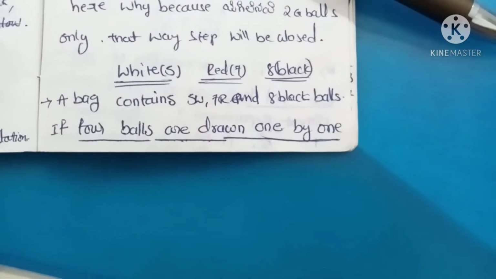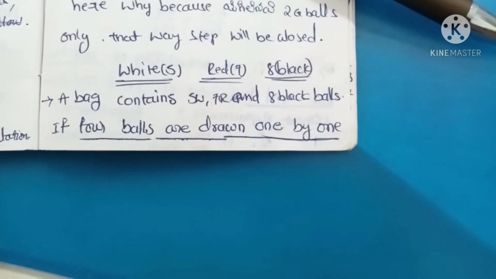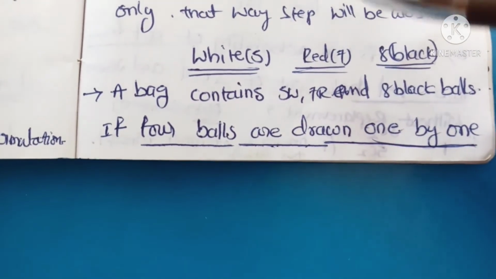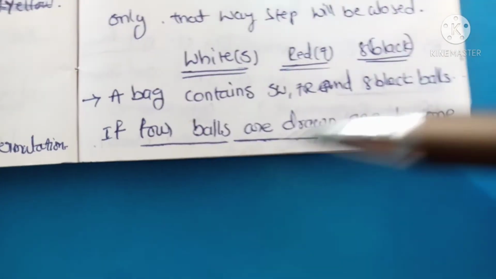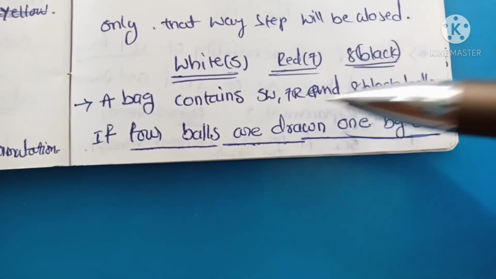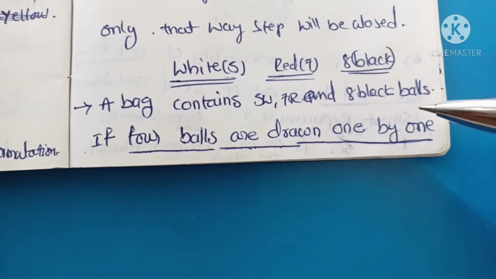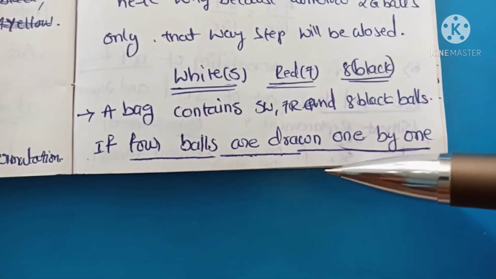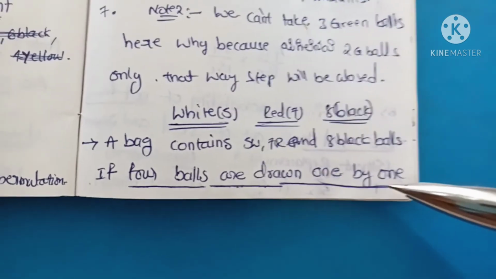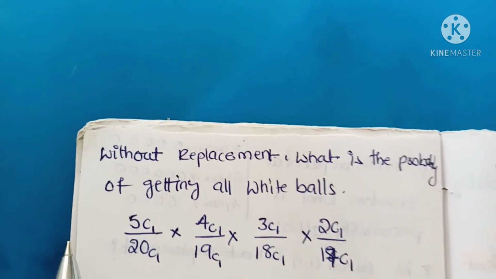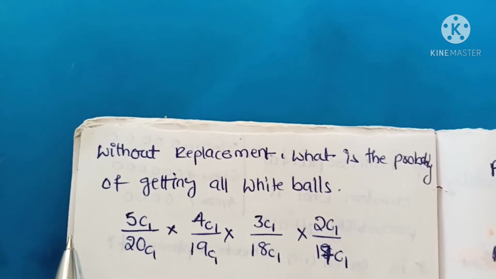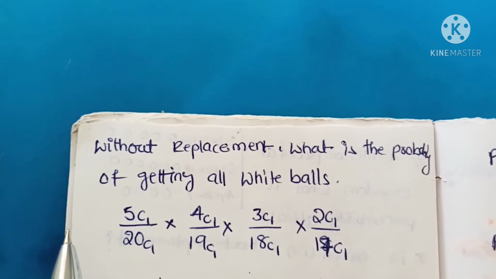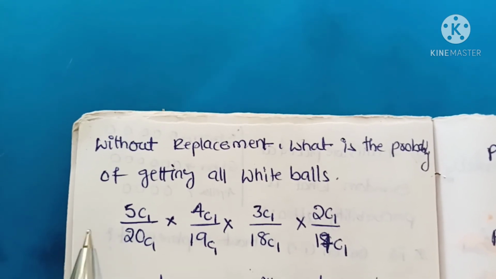The next model is very important in probability: without replacement. Very important question. A bag contains 5 white balls, 7 red balls and 8 black balls. If 4 balls are drawn one by one without replacement, what is the probability of getting all white balls?